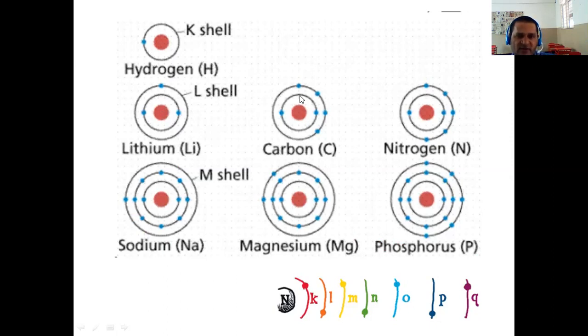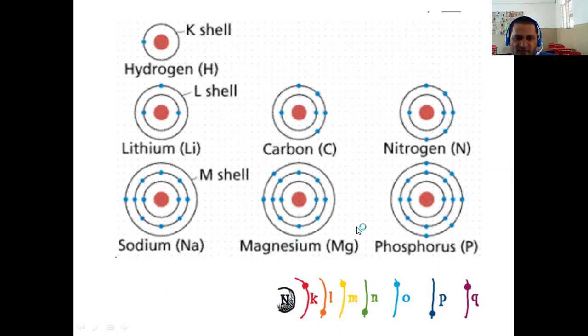Like this, carbon's atomic number is 6 and its valence is 4. Carbon contains 4 electrons in the outer orbital and the center is the nucleus. The electrons are revolving in a particular orbit. In the nitrogen atom, the first orbit has 2 electrons and the second orbit has 5 electrons.